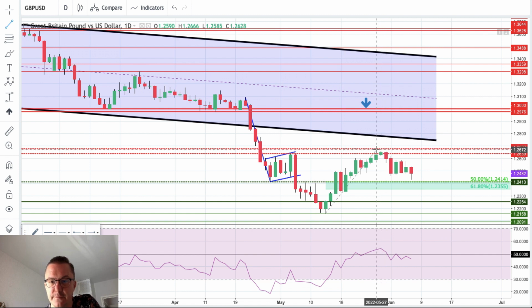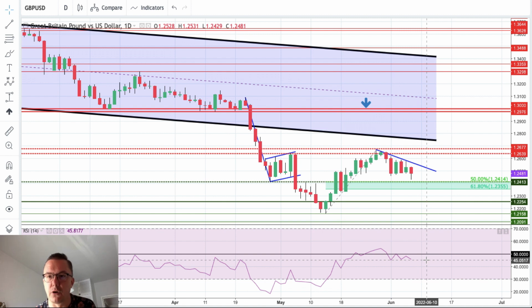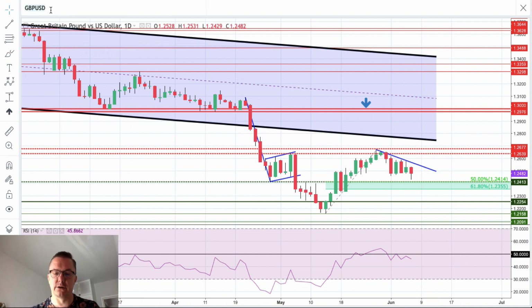Of course, we are in the short term, we are still below the short-term trend line as well, so there's no breakout. We are under the bearish pressure. Momentum is negative, kind of weak, not that much weak, but kind of weak. So we should expect more weakness here on the British pound to American dollar. What else is going on here?